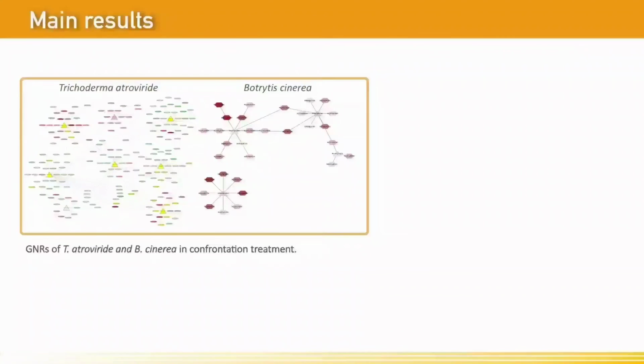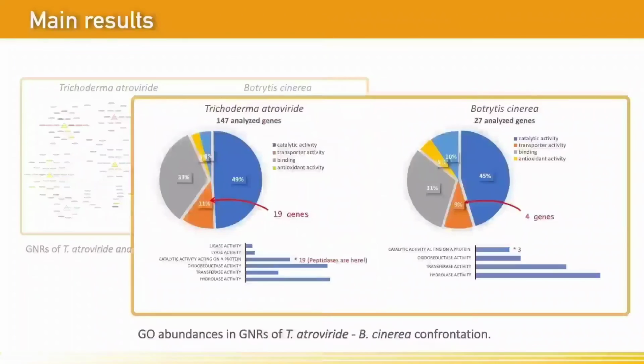A hierarchical TF cascade controlling peptidase genes in Trichoderma was differentially expressed, while in Botrytis the differentially expressed TFs control oxidative stress-related genes. The gene regulatory models obtained in this work will help the community of fungal researchers to generate novel hypotheses on different transcriptional regulatory events.